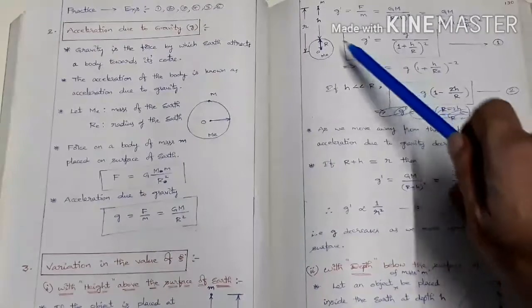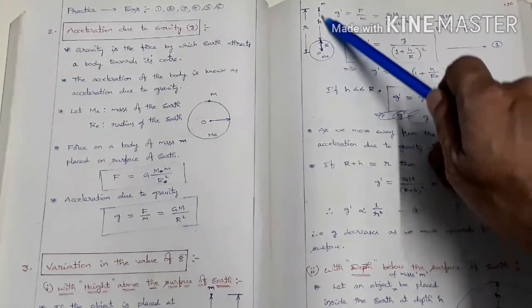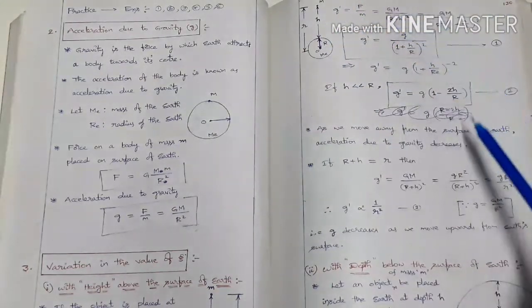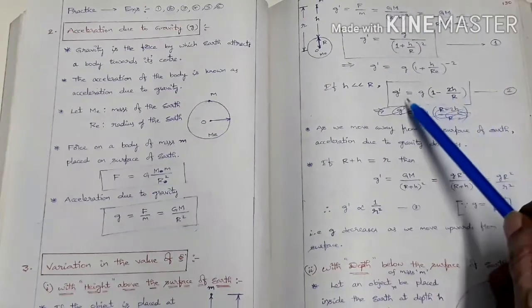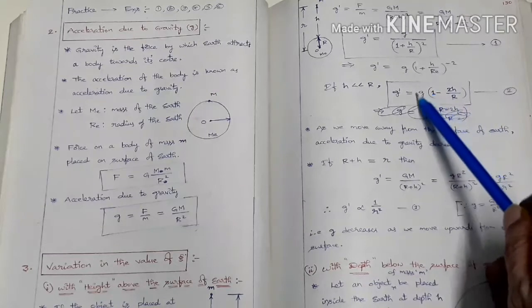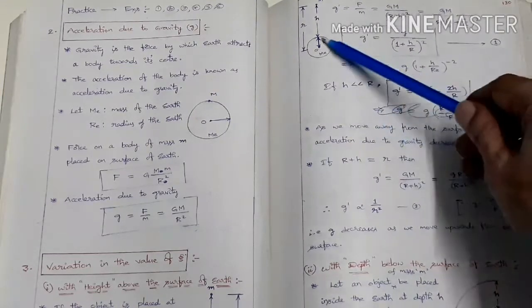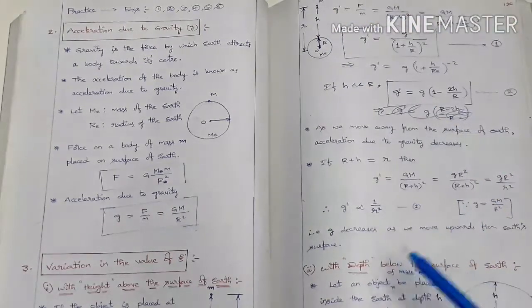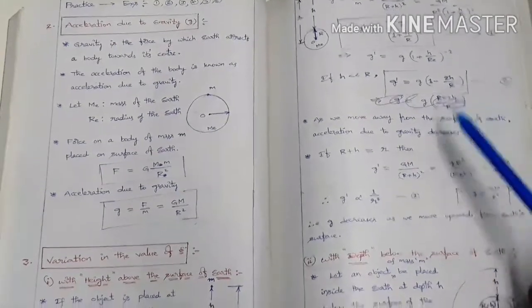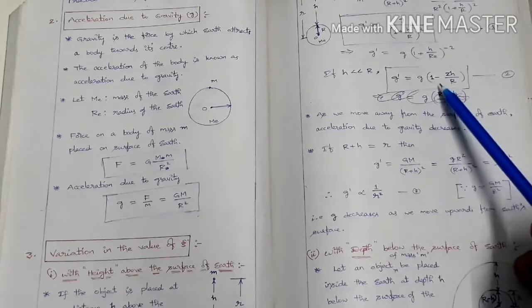See, as we move away from the surface of the earth, that is, as h increases, what happens to g dash here? g dash decreases. As h increases, this bracket value decreases, therefore g dash decreases. So as we move away from the surface of the earth, g dash, the acceleration due to gravity, decreases. Its expression is g dash equal to g into 1 minus 2h by R.